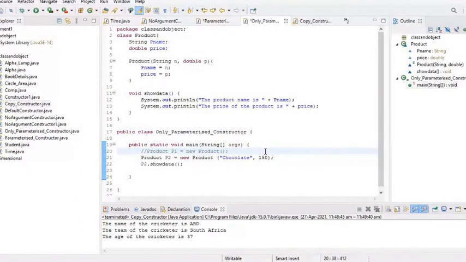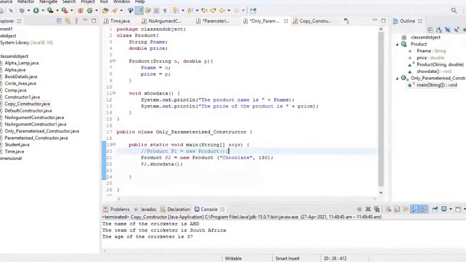Then in line 22, P2.showData, the function showData is called. At the time of object creation, the constructor provides these values chocolate and 150 to the Product constructor, where pName equals N and price equals P. So pName gets the value chocolate and price gets the value 150.0. Very good. And when we call the showData function, it displays the pName and price.